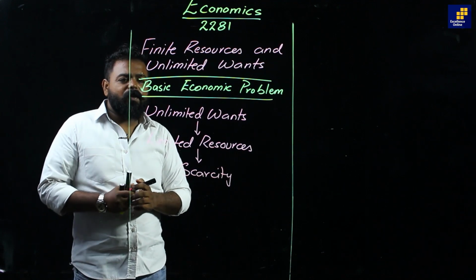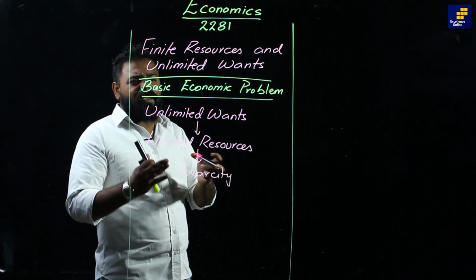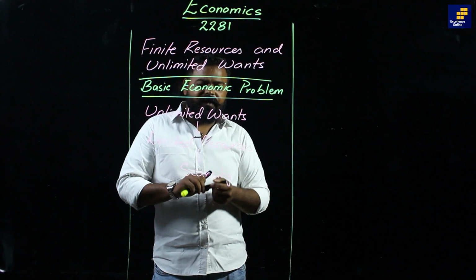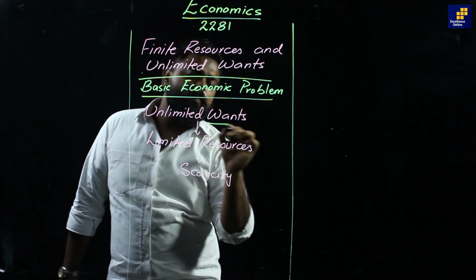So students, in order to understand the basic economic problem, let's understand what we mean by wants.